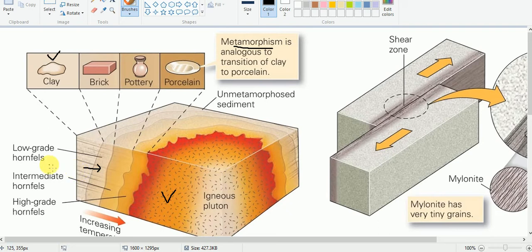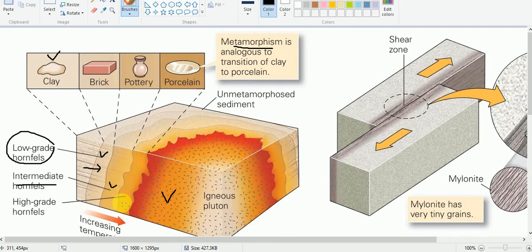See here, if the clay is exposed to low pressure and low temperature, you will get low grade hornfels. And if the clay or the rock is subjected to higher temperature and higher pressure, then you will get intermediate hornfels.